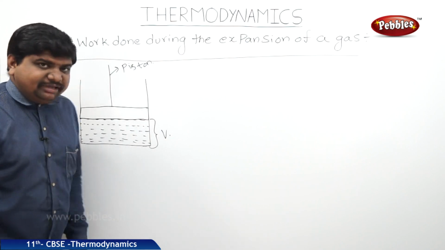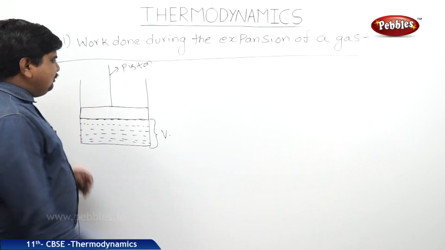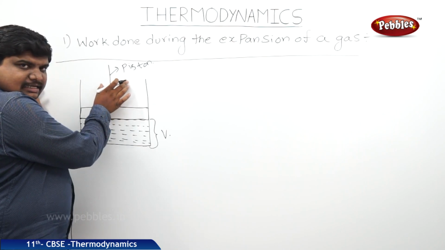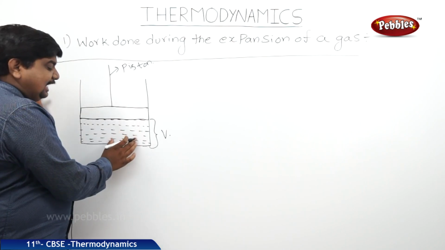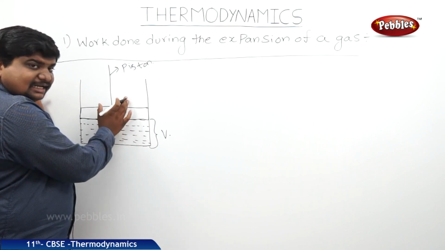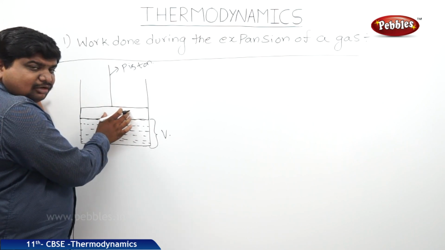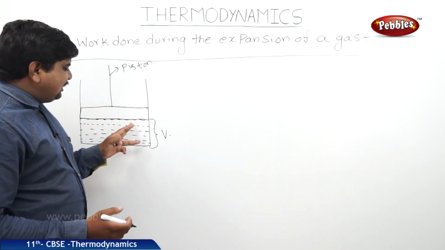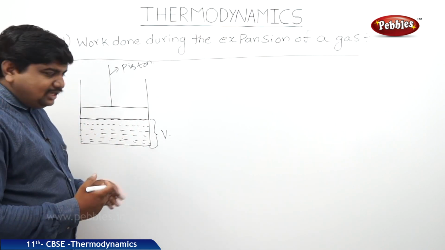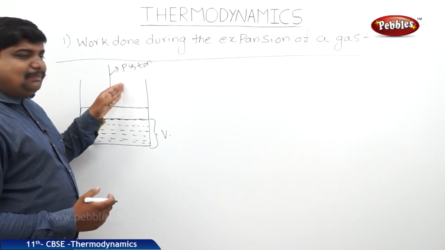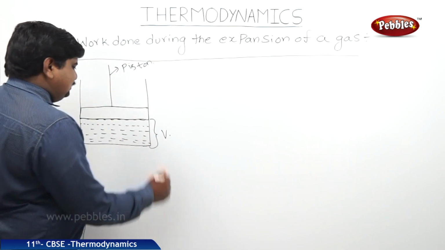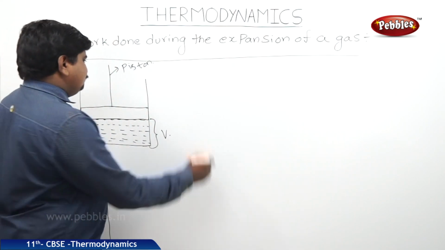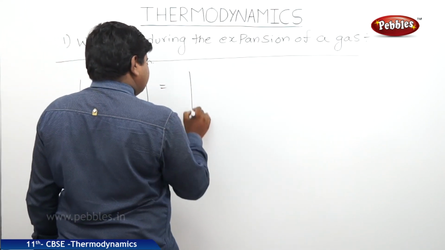Let us say some small v. When we released the piston loosely, then some external force in the upward direction acts on the piston while we are releasing it. Then there is a possibility for the expansion of gas. When the gas was expanded during the releasing of the pressure by the piston, then its volume may change to V plus dV also. So the diagram will be like this.